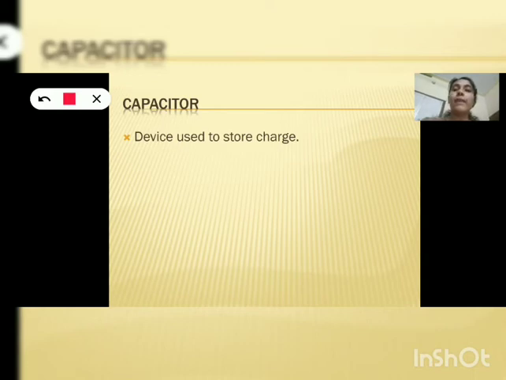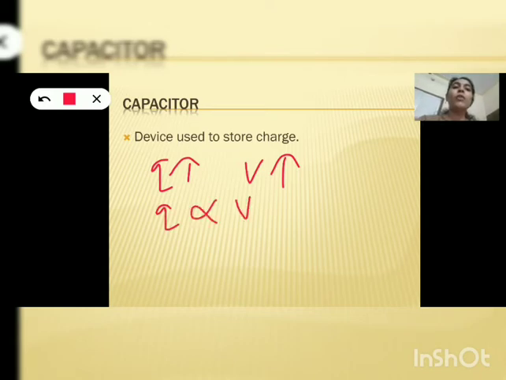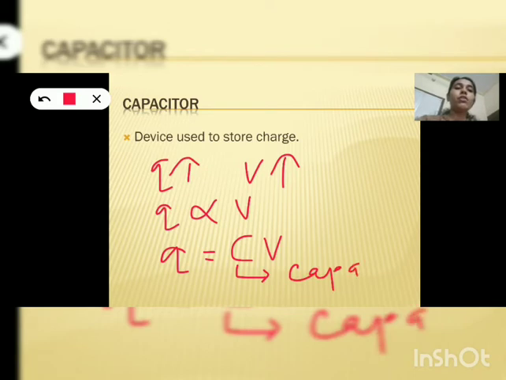So I told you before, capacitance is a property which determines how much charge can be stored inside a capacitor. Whenever the charge given to the conductor or capacitor increases, its potential also increases. That means when charge Q increases, potential increases. So charge Q is directly proportional to potential. This proportionality symbol is removed by adding a constant, and let me add the constant C here into V, and this C is known as the capacitance of that capacitor.